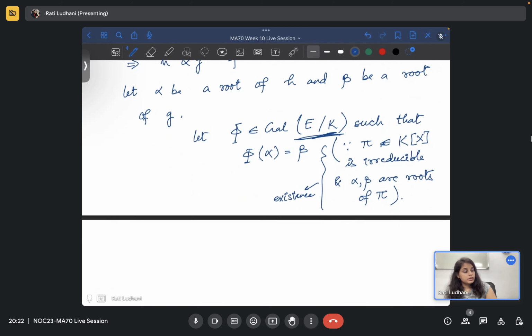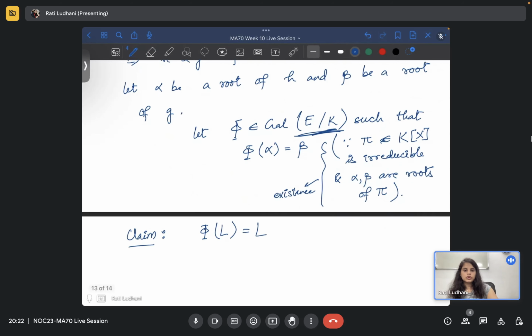Now there is a claim I am making: phi restricted to L is L. So phi of the full field L is L, because this is an automorphism.